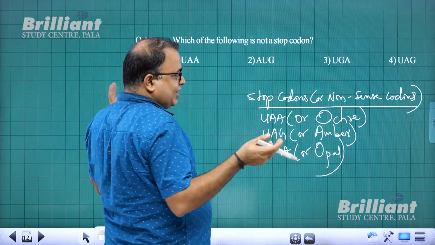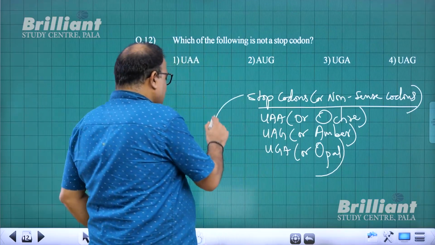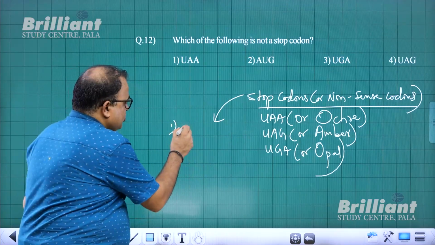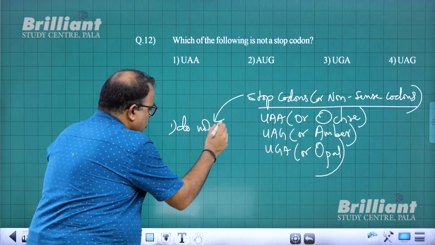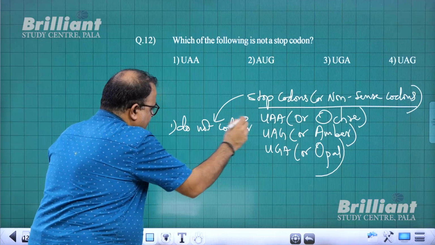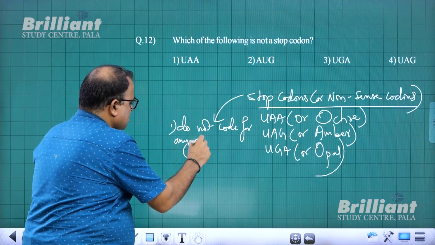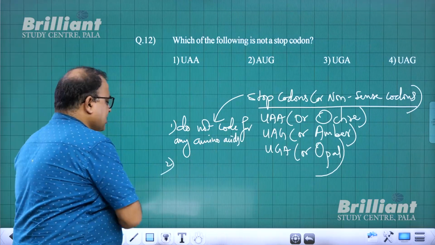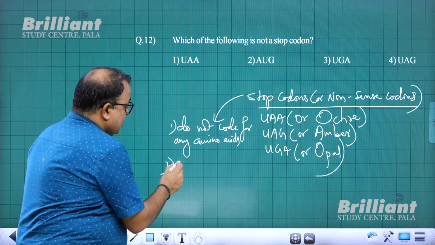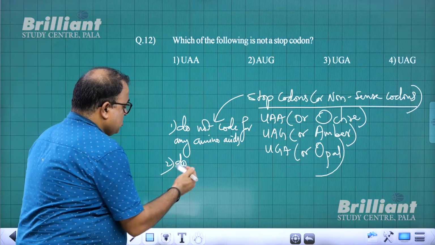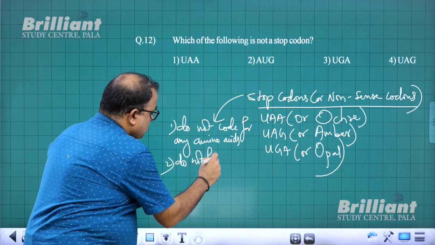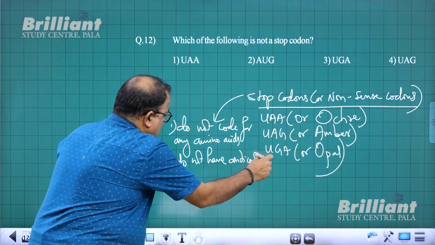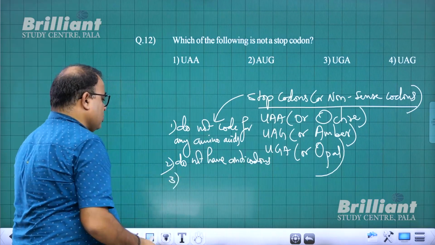UAA, definitely a stop codon. And there are some features of stop codons that you should always remember. Stop codons do not code for any amino acids. Second, stop codons do not have anticodons.